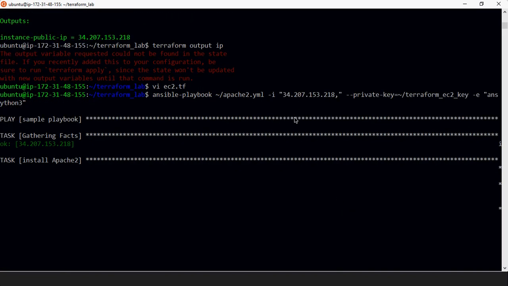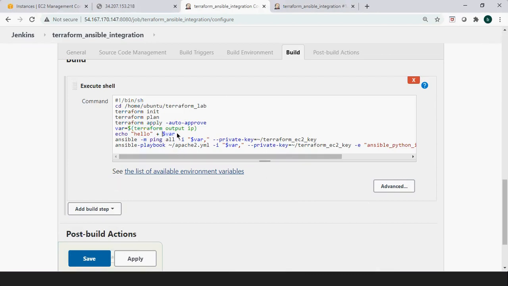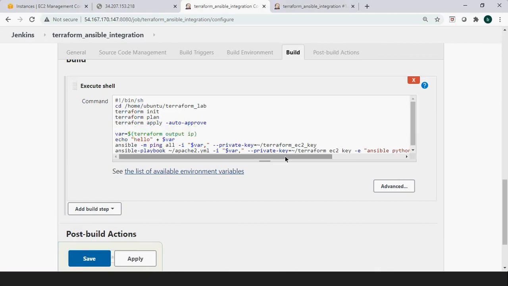So from here it is working fine, but from Jenkins we are getting some issue because I think Ansible is not getting this IP, this variable.